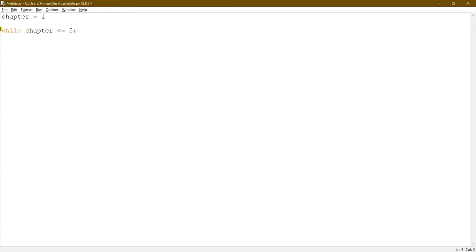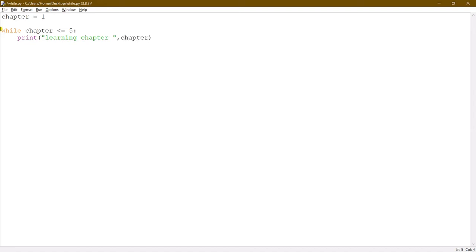We must follow proper indentation, so I'm giving a tab space and print of "learning chapter", and I'm printing the value of the chapter. So I'm using the variable here.